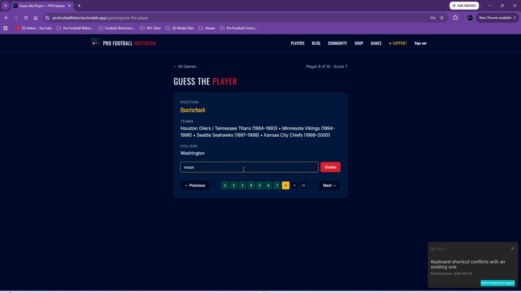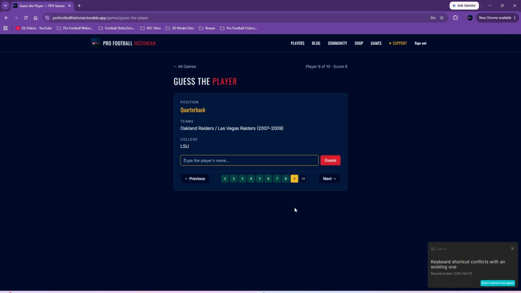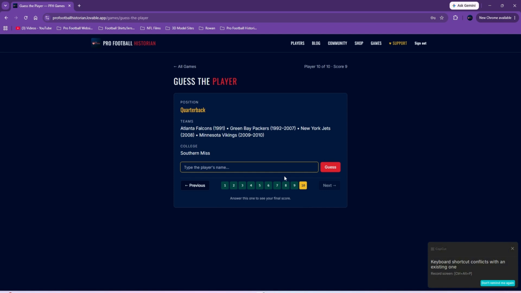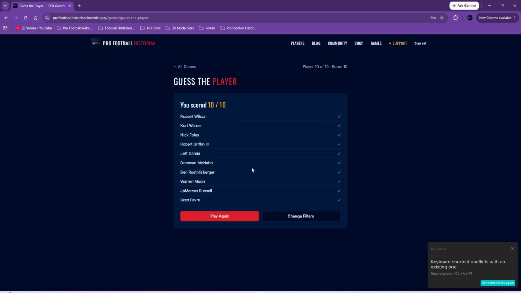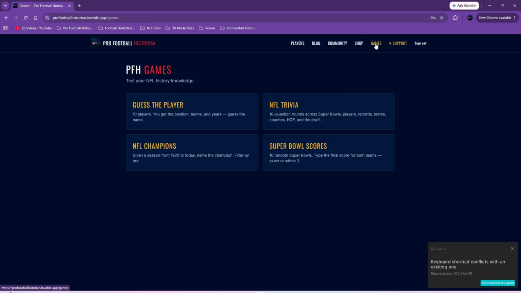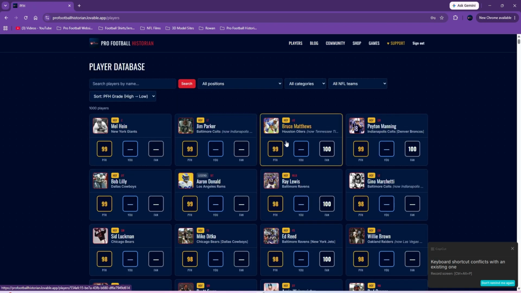This is Warren Moon. This is Jamarcus Russell. And then that's Brett Favre. You see then how he fixed the Russell Wilson one, but again, we offer games here. You got community, you got the blogs, and the main thing is the players. That's what I'm trying to offer that's different from other sites. I don't know any other site like this.